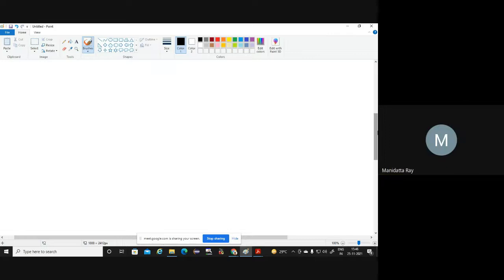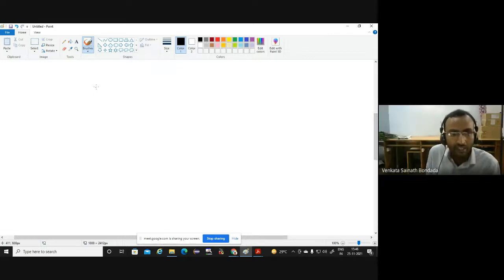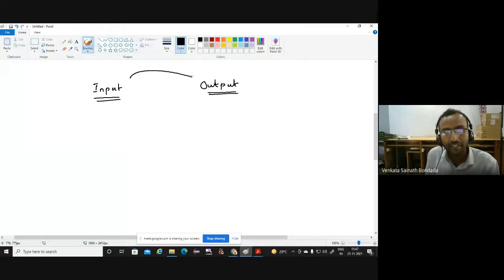From that iris, we want at the end the input, the numerical values. Right. What is our input? So the whole supervised machine learning can be simply put as a mapping between input and output, isn't it?